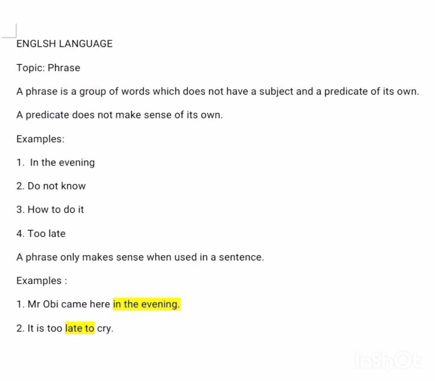I would like you to do something for me. Okay, you write out further examples of a phrase. Okay, write like 5 examples of phrases so that I will look at it. Okay, let me know.